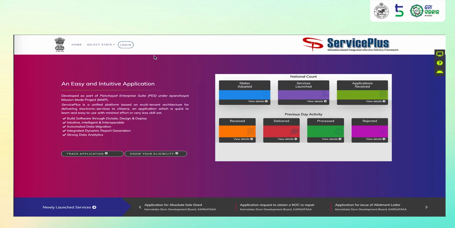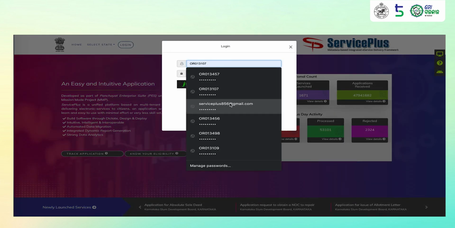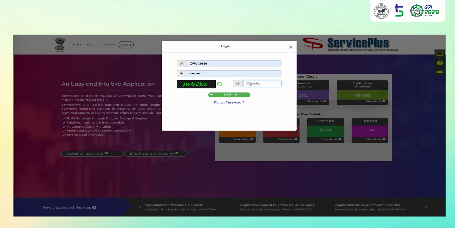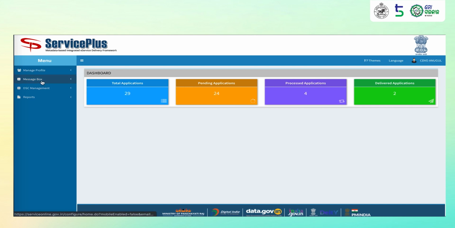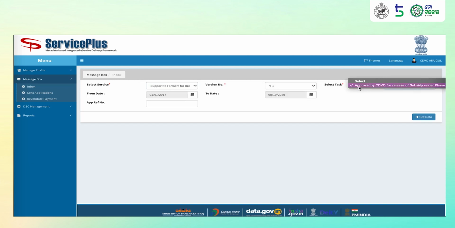The CDVO will log in using his or her own credentials. Click on message box, inbox, select the service, select the task as approval by CDVO for release of subsidy under phase 1.